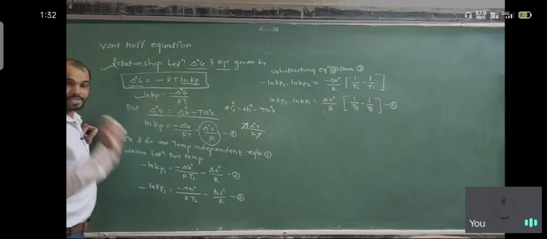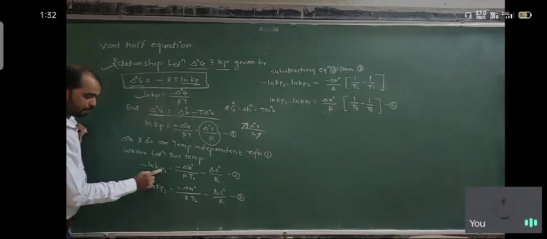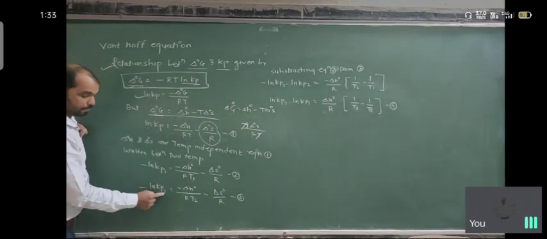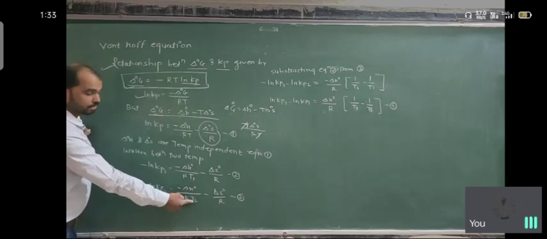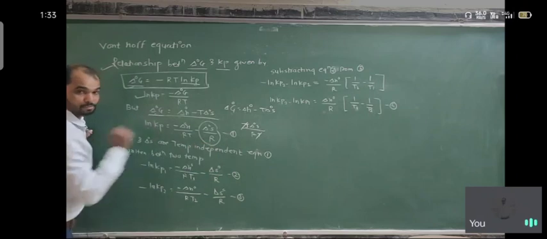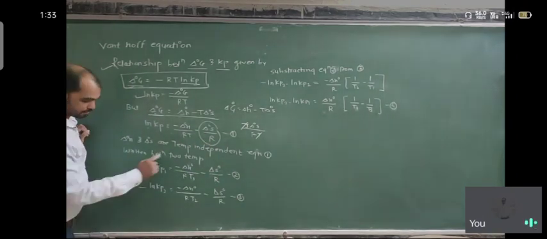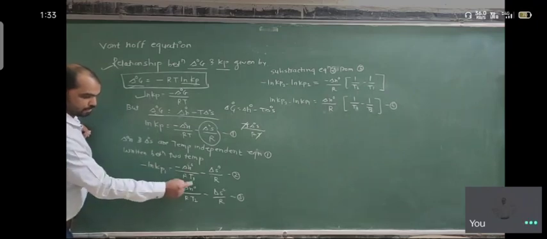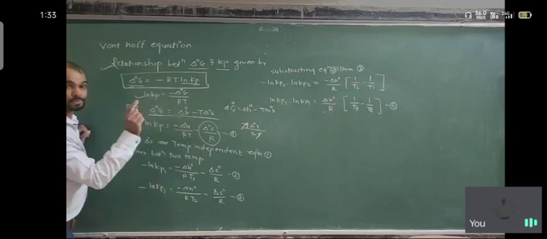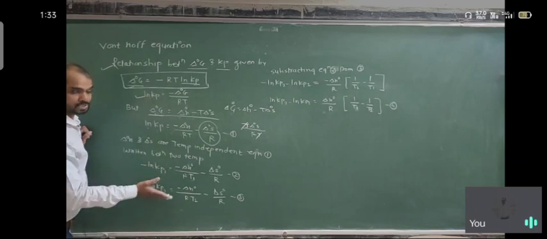At T1 we get equation number 2, and at T2 we get equation number 3. So we get two more equations, equation 2 and equation 3, by writing equation 1 between the two temperatures.